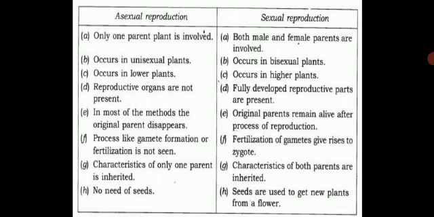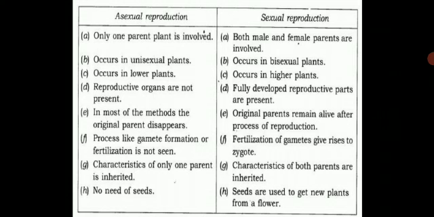Then asexual reproduction, characteristics of only one parent are inherited because it is mostly in unisexual plants. So it occurs in unisexual plants, either male or female. So only one parent can pass the characteristics to the offspring, whereas in sexual reproduction, characteristics of both the parents are inherited. So we have some features of a mother and a father as well, because both the parents are involved in sexual reproduction.